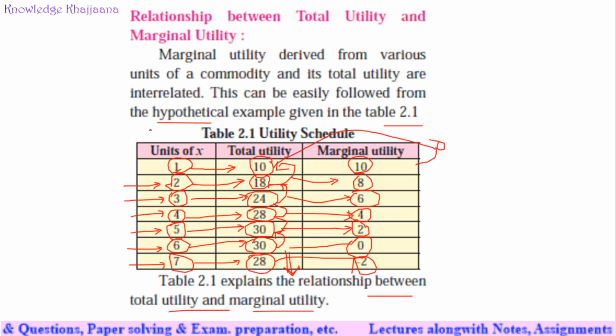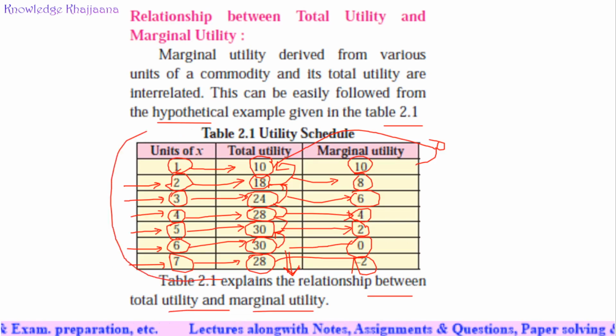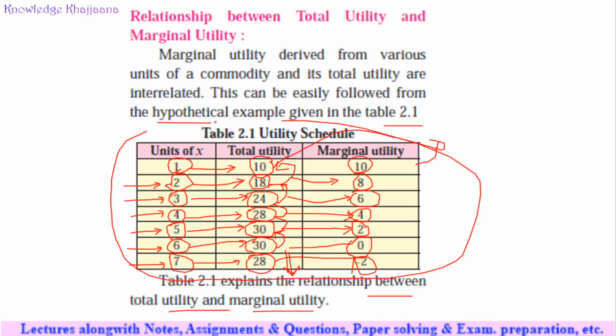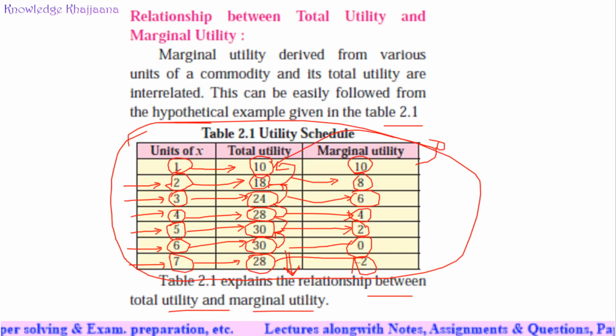Okay, this table and this data is very important for learning this concept. As we increase the number of glasses of water consumed, we start to get the utility and our utility is increasing, but at a diminishing level.